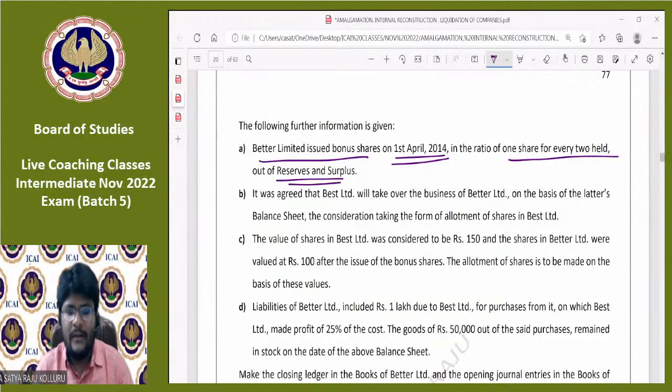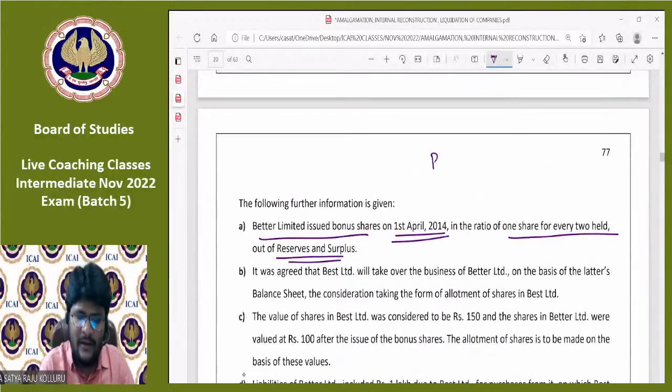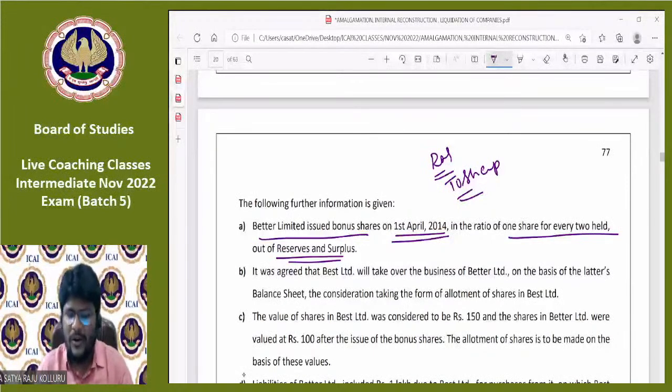You might already have learned the concept of bonus shares as well as right shares in your Group 1 syllabus. But even if you don't have any conceptual background, no need to hurry. It's very simple. At the time of issue of bonus shares, what is the journal entry? Reserves and surplus account debit to share capital or equity share capital. That is the entry you need to pass. This is not at all related to amalgamation.